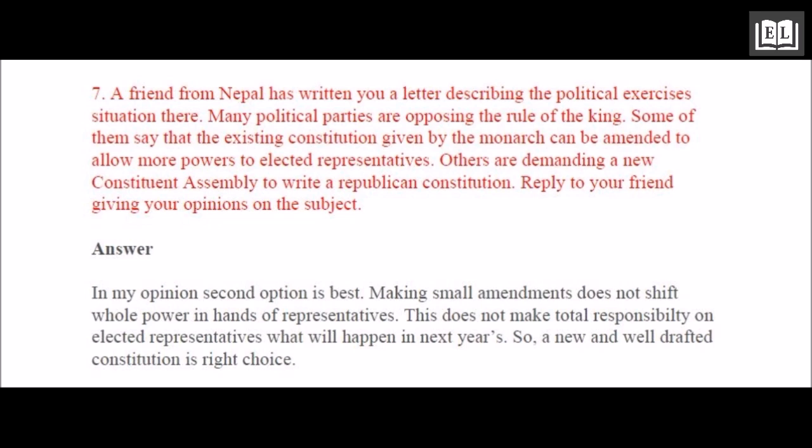7. A friend from Nepal has written you a letter describing the political situation there. Many political parties are opposing the rule of the king. Some of them say that the existing constitution given by the monarchy can be amended to allow more powers to elected representatives. Others are demanding a new constituent assembly elected republican constitution. Reply to your friend giving your opinions on the subject.